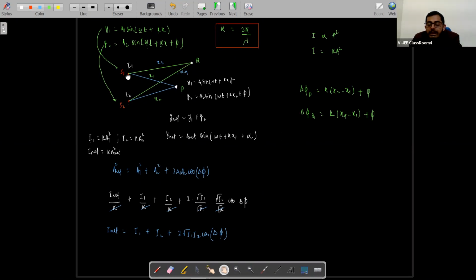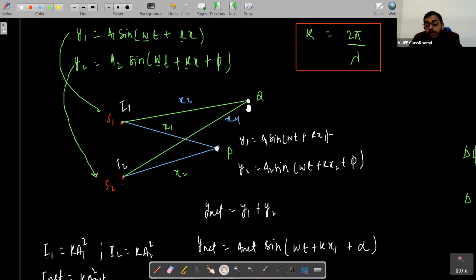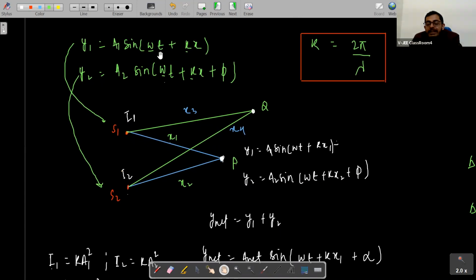If some wave is getting emitted from sources S1 and S2, and the sources are coherent, keep this in mind, this could only be seen when the sources are coherent. The difference in intensity could only be seen when the waves are coherent, meaning the frequency is the same.